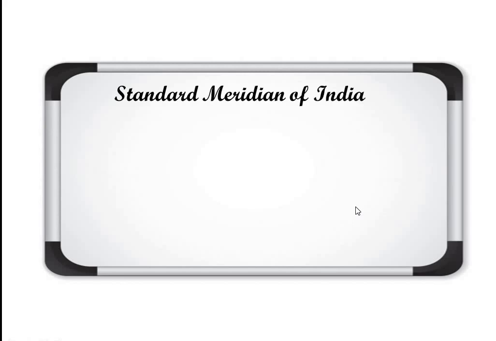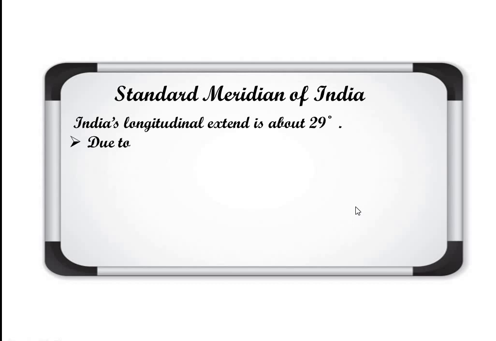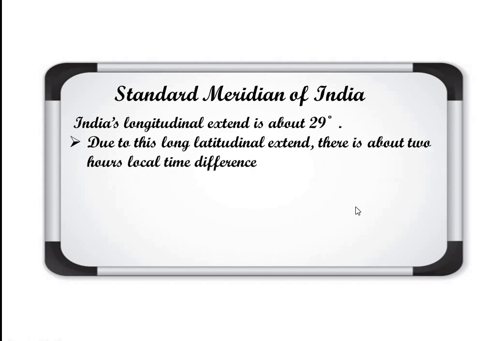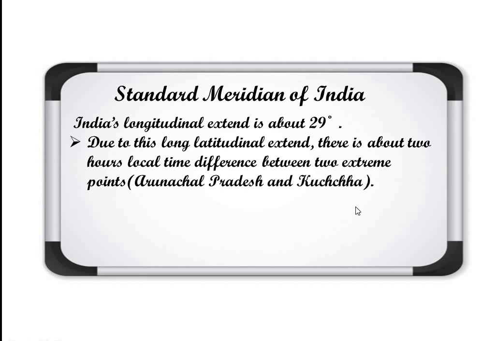Standard meridian of India. India's longitudinal extent is about 29 degree, that we already discussed. Due to the long longitudinal extent, there is about 2 hours local time difference between two extreme points, Arunachal Pradesh and Kutch. So the standard meridian of India is 82.5 degree east.